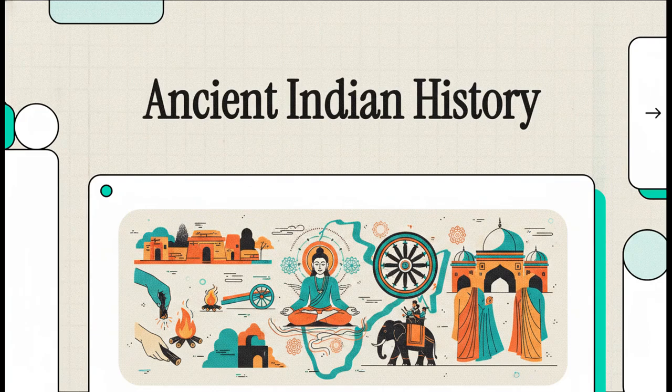Okay, today we are going on an absolutely massive chronological journey through ancient India. We're going to trace the footsteps of human civilization on the subcontinent, starting all the way back from the earliest humans striking flint to make fire right up to the establishment of the Delhi Sultanate in the medieval era. It's this sweeping, epic story of urbanization, profound philosophical awakenings, giant empires, and dramatic cultural shifts that literally laid the bedrock for the modern Indian subcontinent.